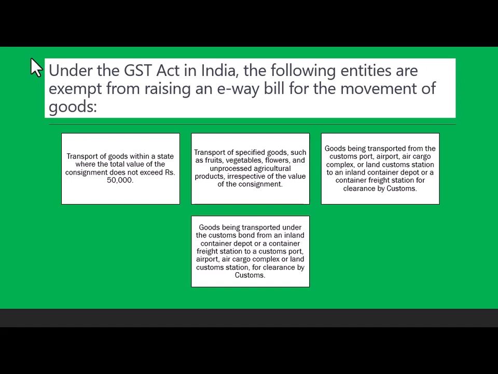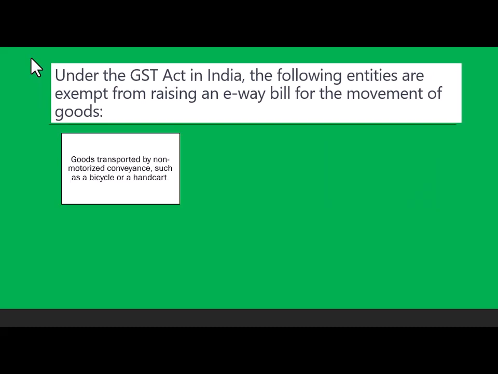Goods being transported under the customs bond from an inland container depot or a container freight station to a customs port, airport, air cargo complex, or land customs. So similarly, when you are exporting, the goods are first moving to the bond and then moving to the customs authority. In that case, there is no e-way bill required because this will be outside the purview of GST, or maybe some other cases also.